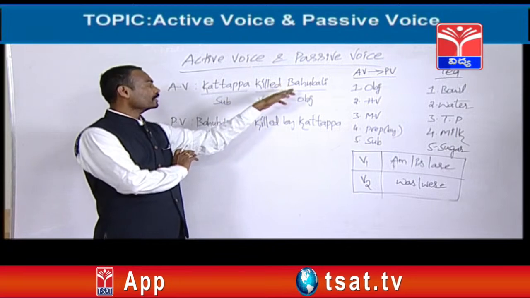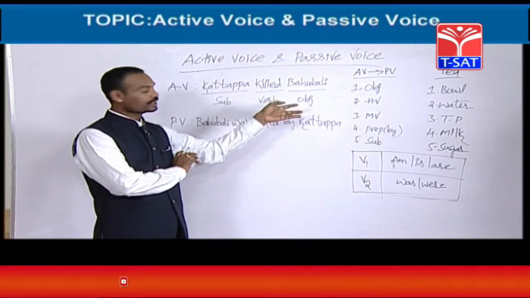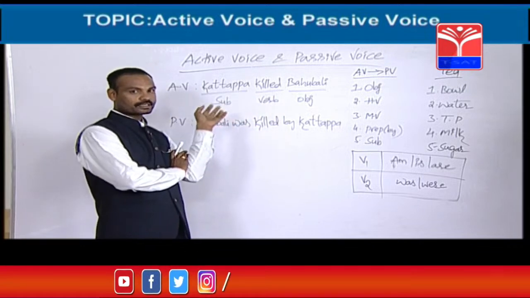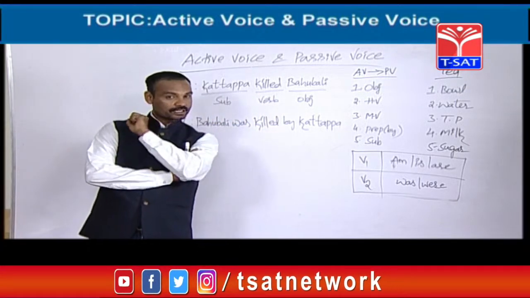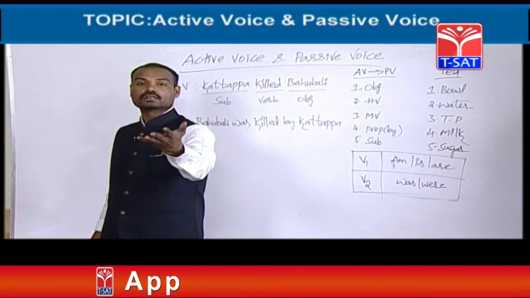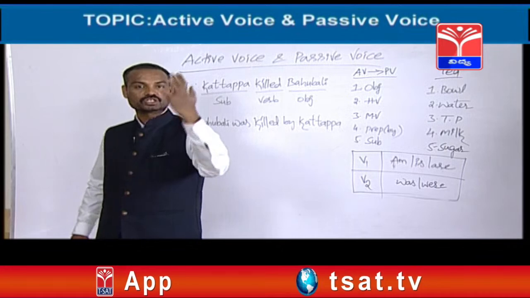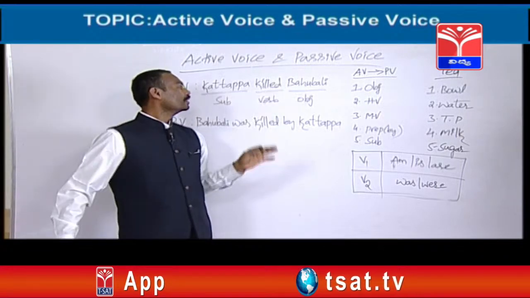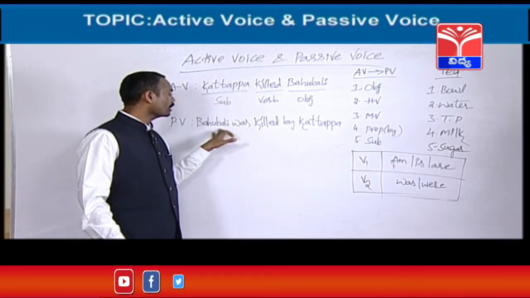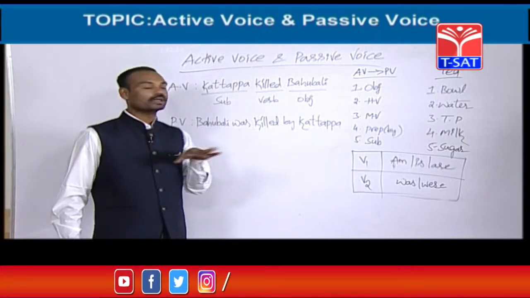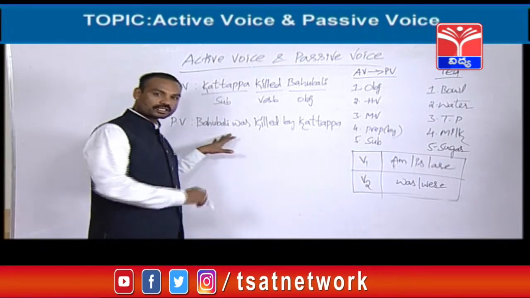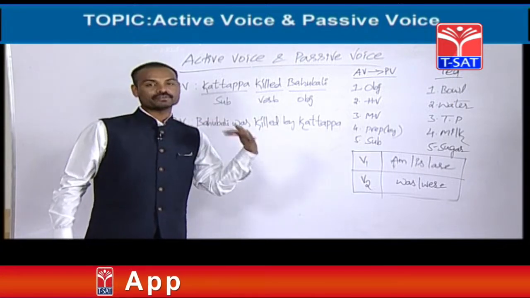So, like this, a person who does the work is called subject, and a person who receives the result of that work is called object. So, here Bahubali is the object. See, here is a sentence: Bahubali was killed by Kattappa. This sentence has started with the object. So, that is what is called passive voice.